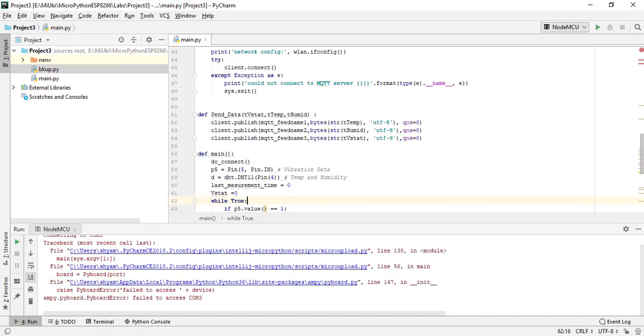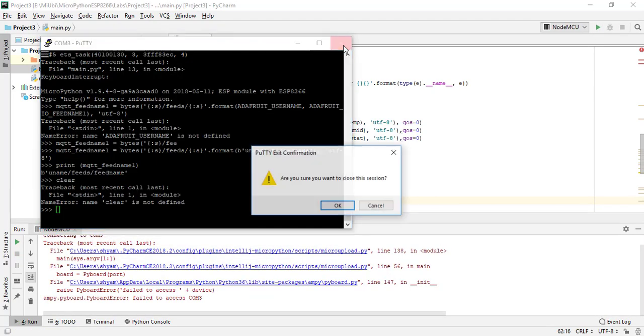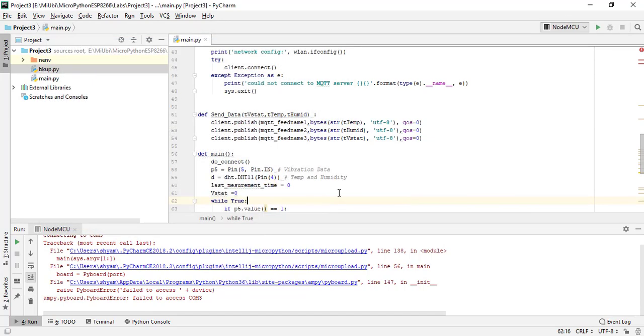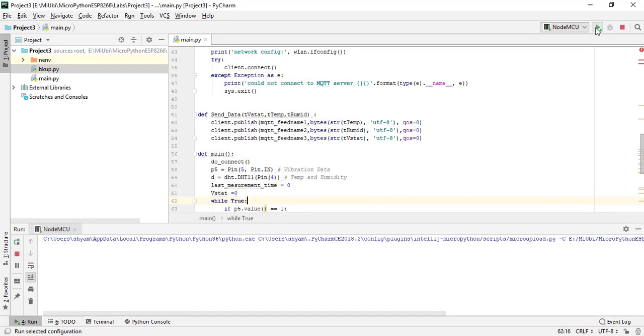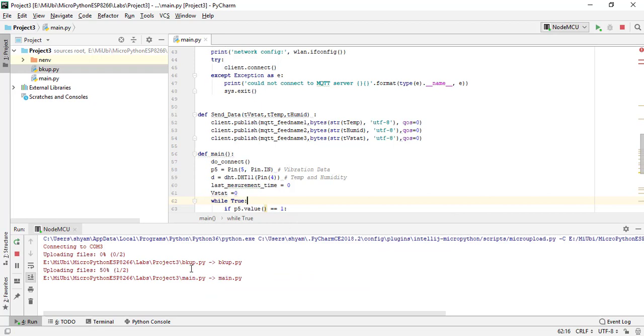Board is already in use. I have some unwanted file, backup.py. I just tried to create one. See, this is what happens. If you have unwanted files, these also will be uploaded onto your board unnecessarily. So if you have any unwanted files, just remove them. So my main.py is uploaded.